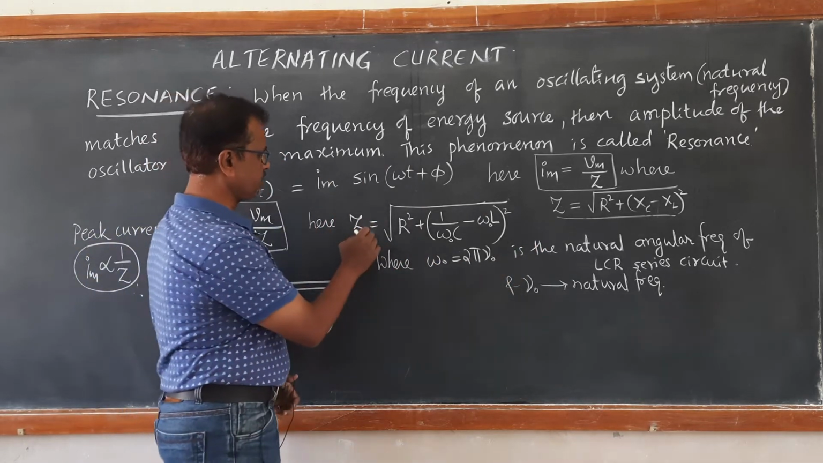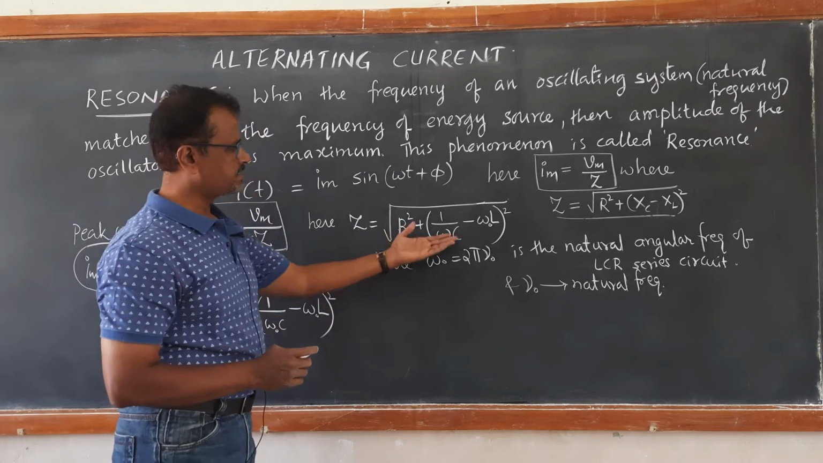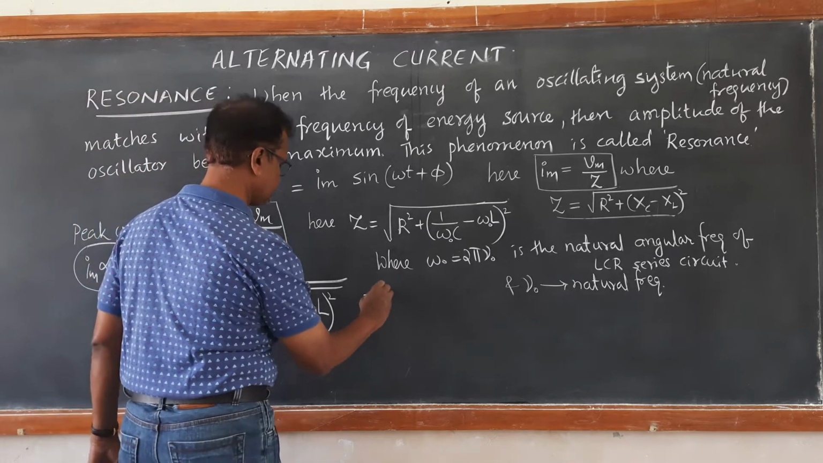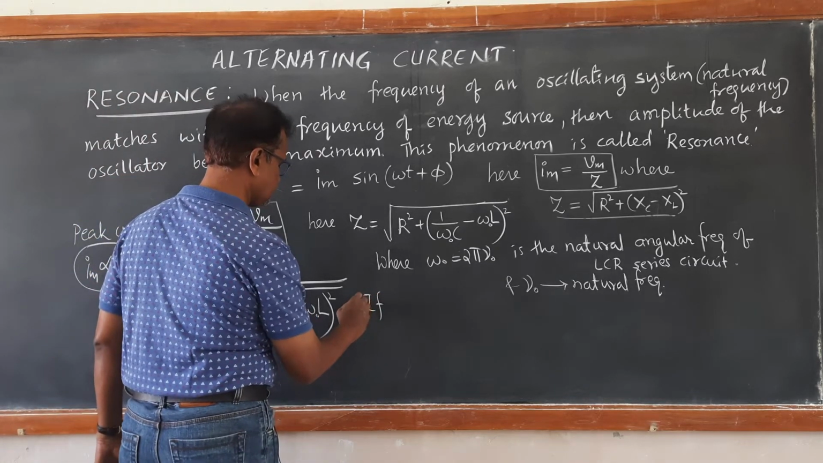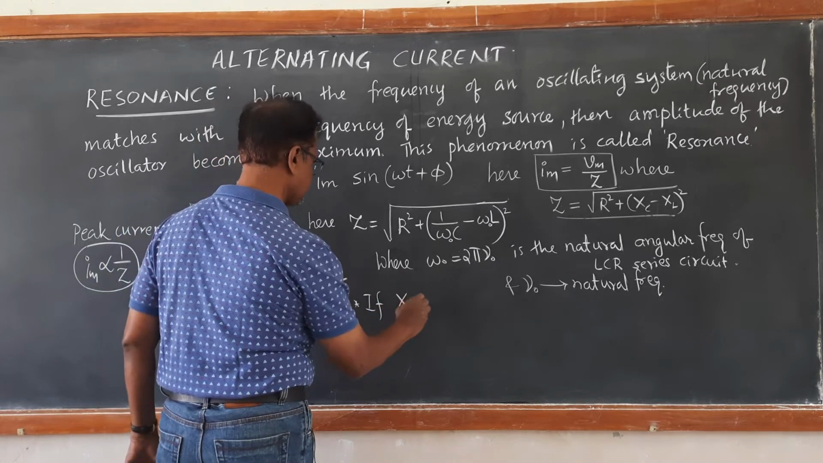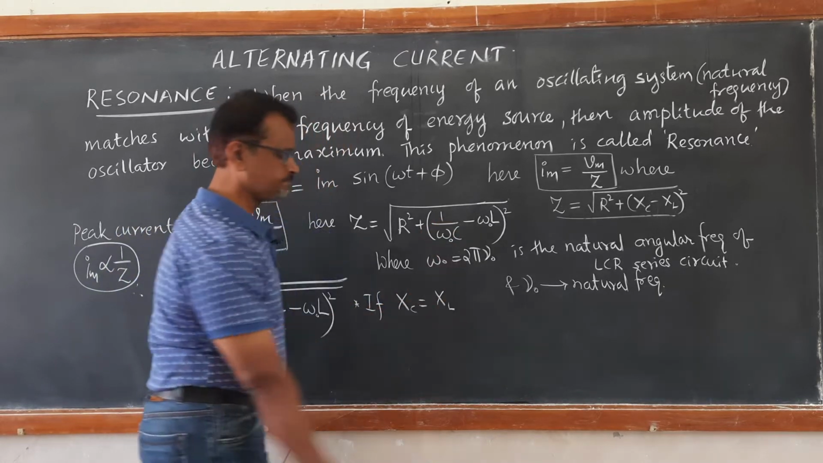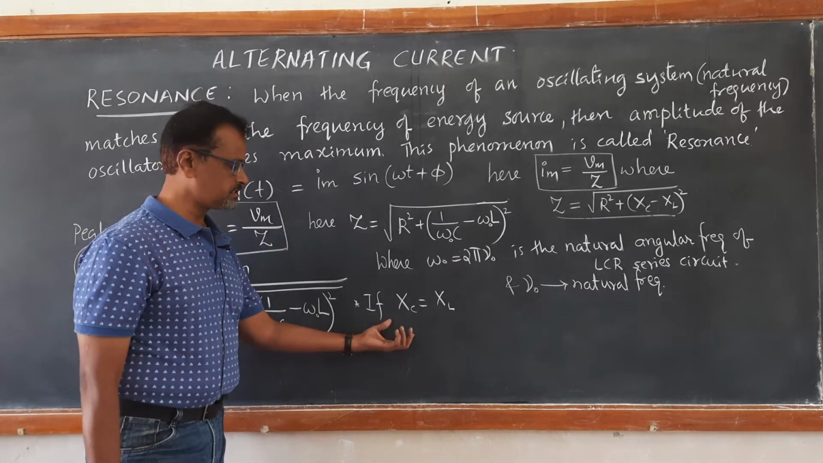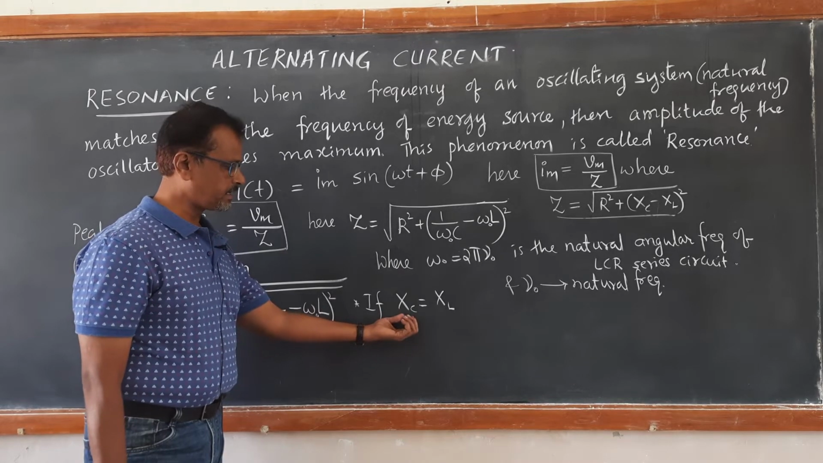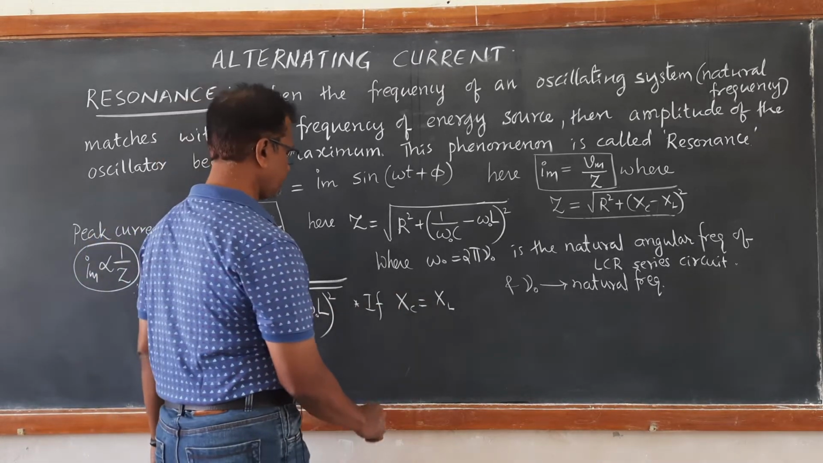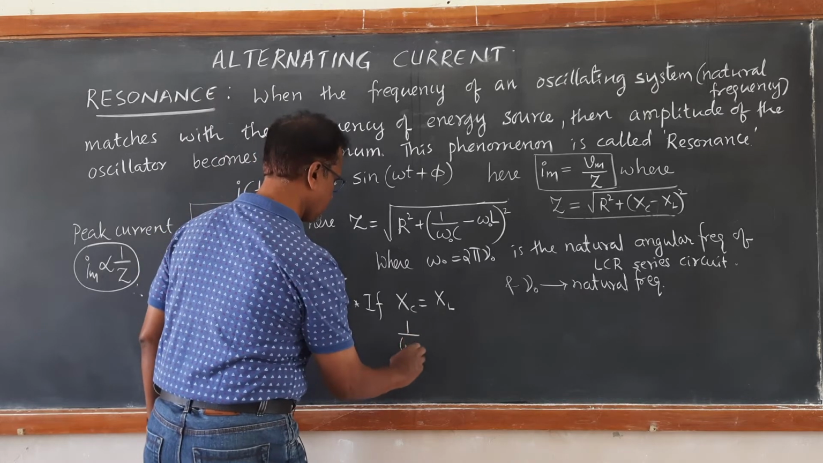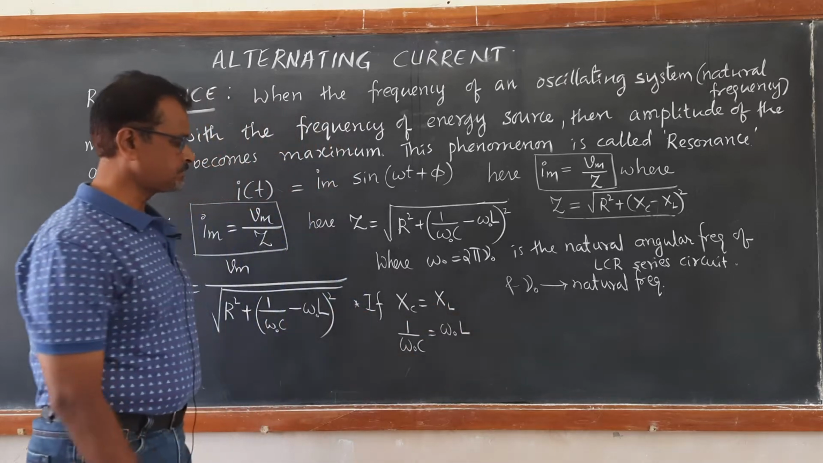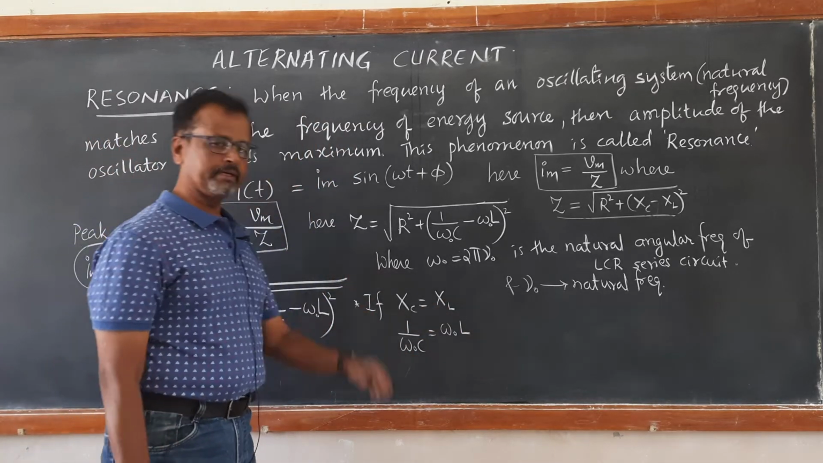So, what is the condition for impedance to become minimum? That is, XC should be equal to XL. So, in this equation, if XC is equal to XL, if we drive the current and energy, the external energy, in such a manner that the capacitive reactance becomes equal to the inductive reactance, then 1 upon omega naught C becomes equal to omega naught L. Then we get the value of omega naught.